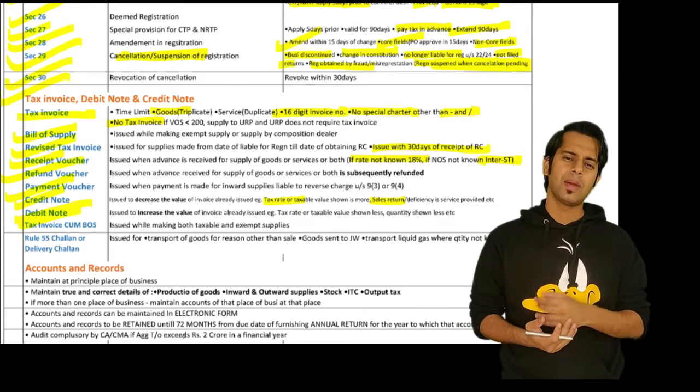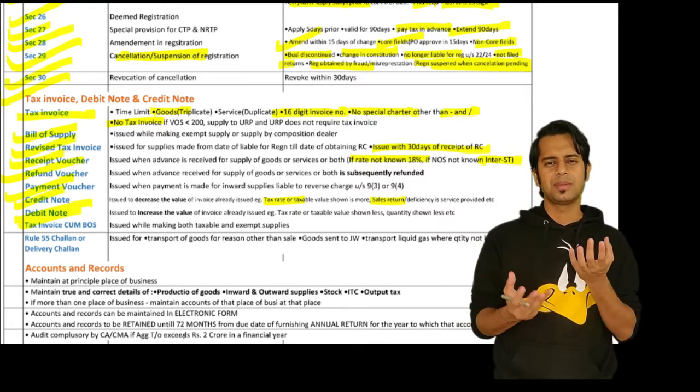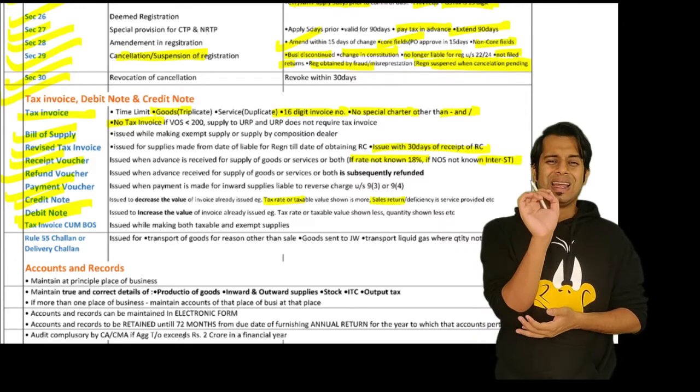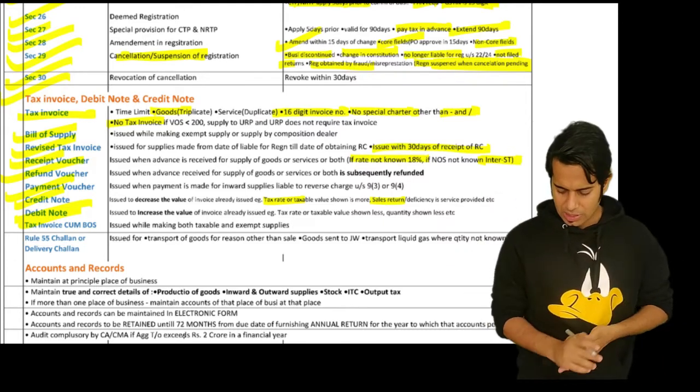Okay, sir, what if I make taxable supplies and exempt supply? If you make taxable and exempt supply, issue a document called an invoice cum bill of supply.